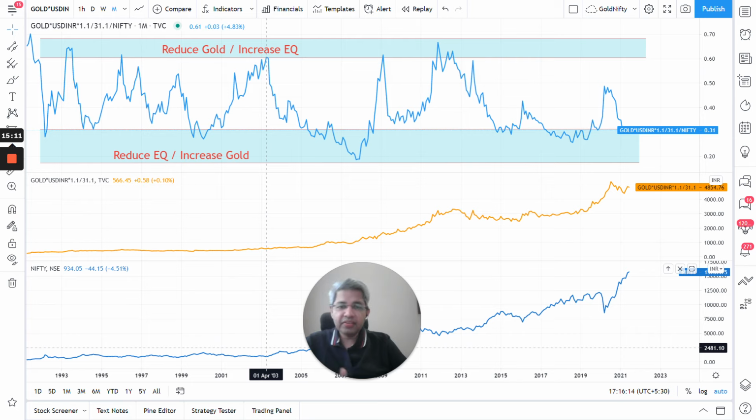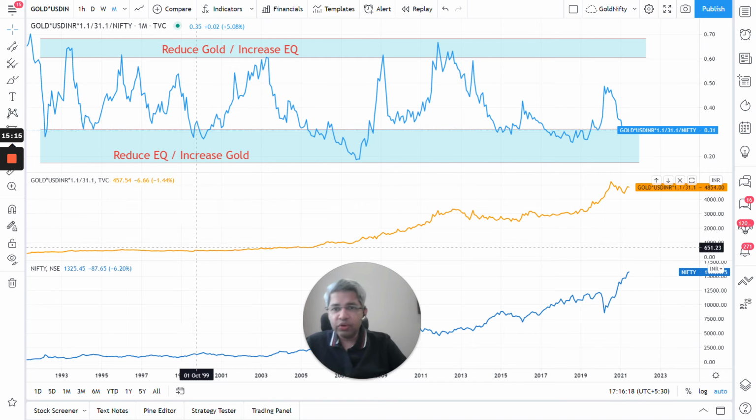So again, about 40-45% of drawdown on equity you could have saved, and gold would have gone up from 449 to about 600. So you got gain in gold and you reduced your exposure in equity, again a benefit.